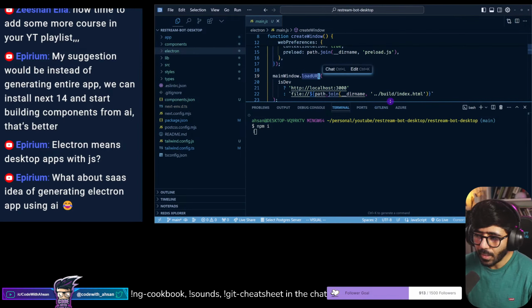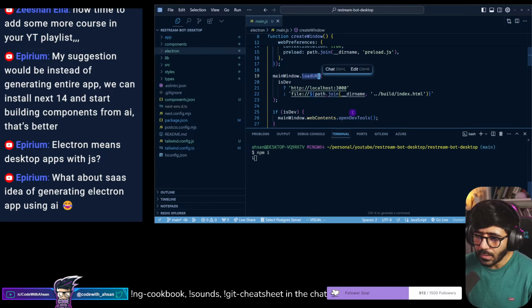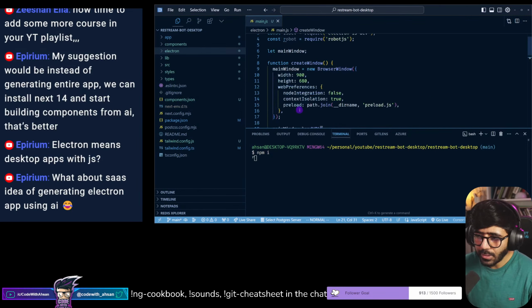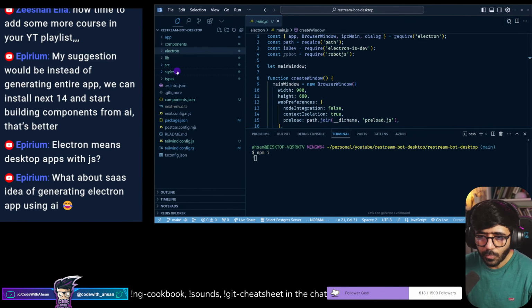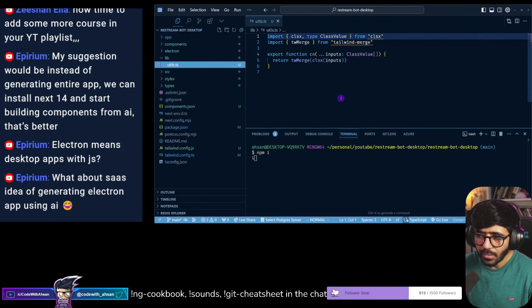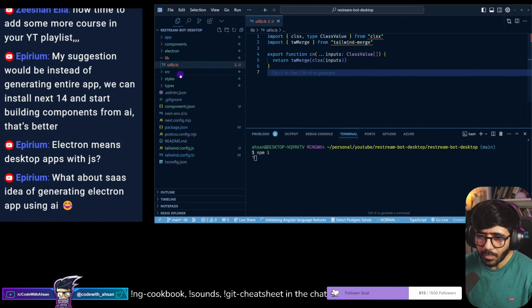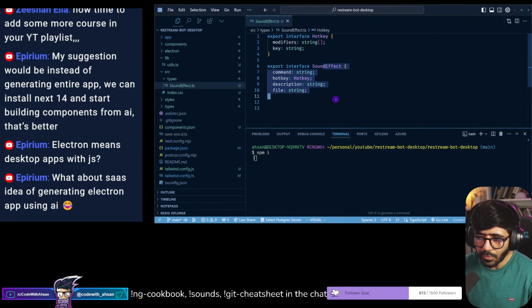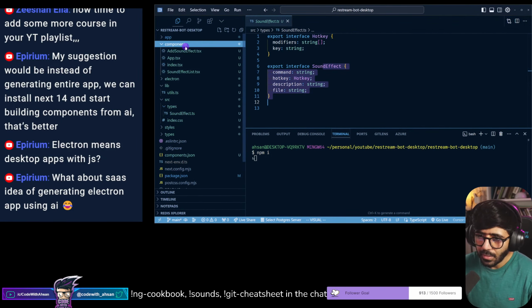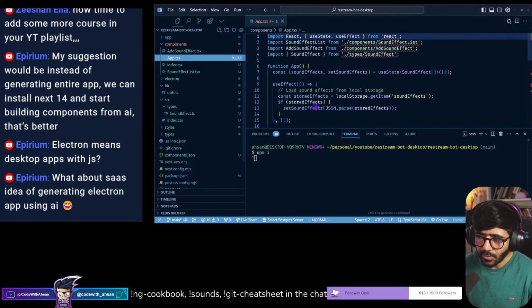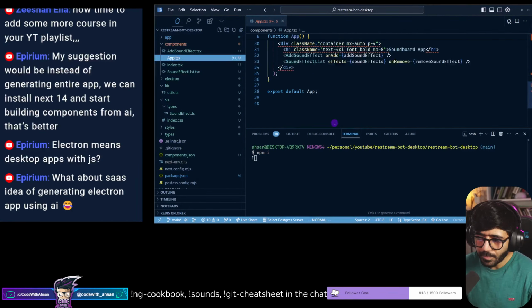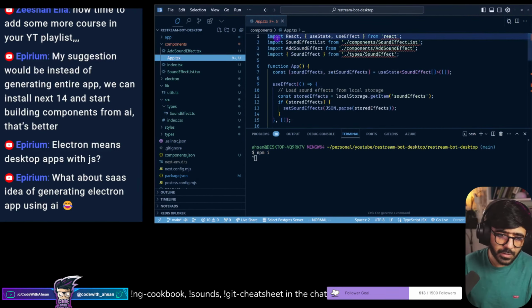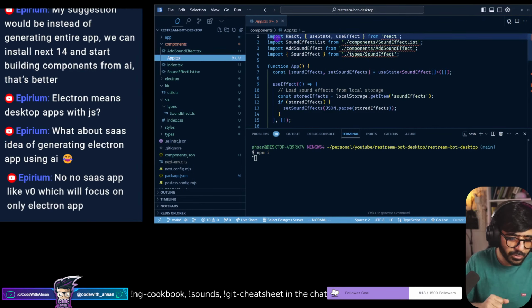Let's see. And at any point, did it include the code that I had? So utils has this tailwind merge. Source sound effects.ts. So it does have sound effects like I had. Components, and then I'm wondering if it has sound effect lists or no. But we'll see. Right now it's just installing the packages, so let's let it do that.